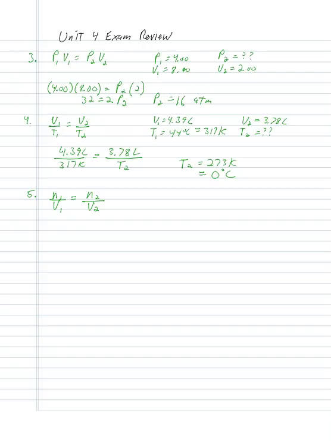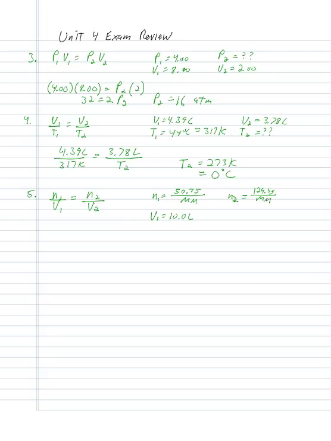So for N1, we could say it would be equal to 50.75 over, we'll just call it molar mass here, and we know its volume is 10 liters. And then our second one, N2, would be equal to 129.3 grams divided by the molar mass.